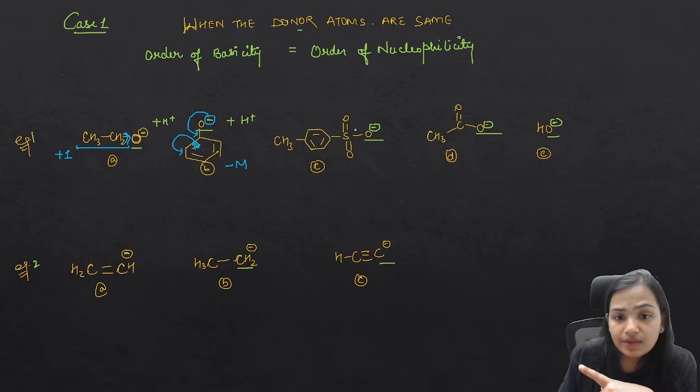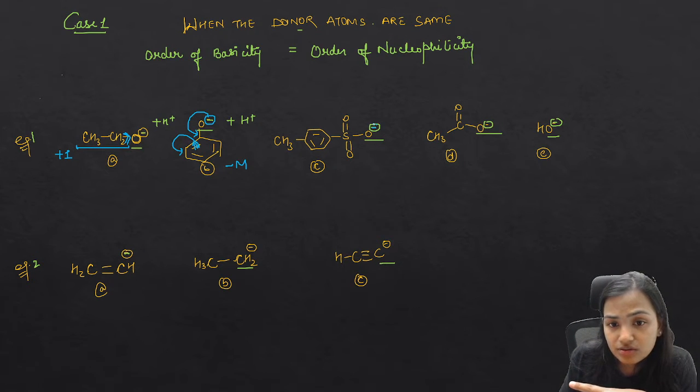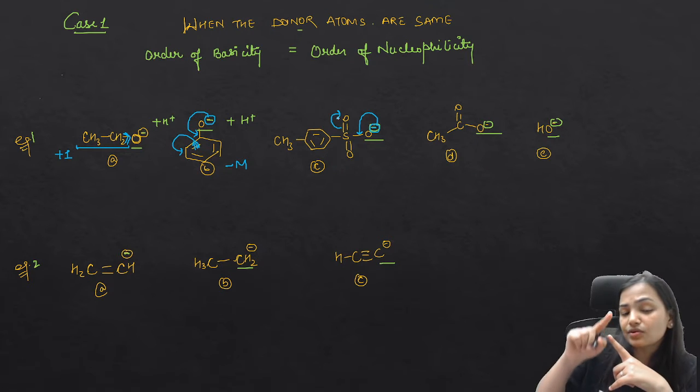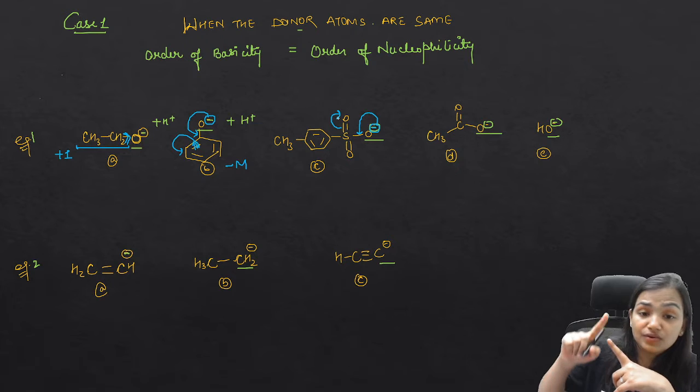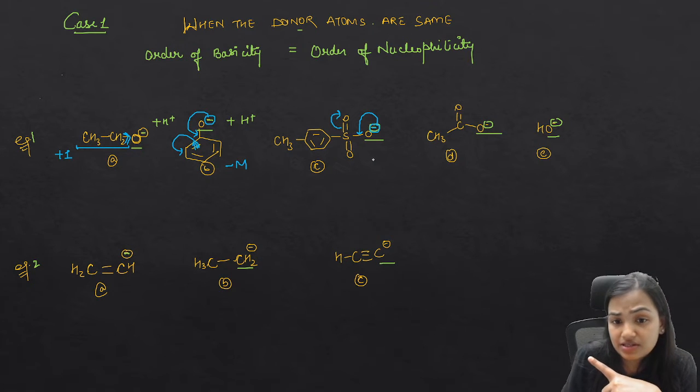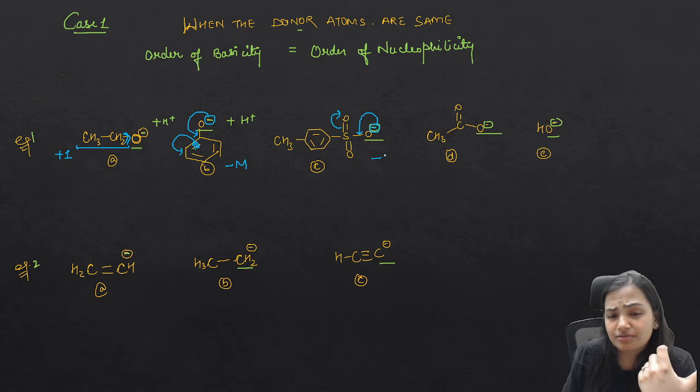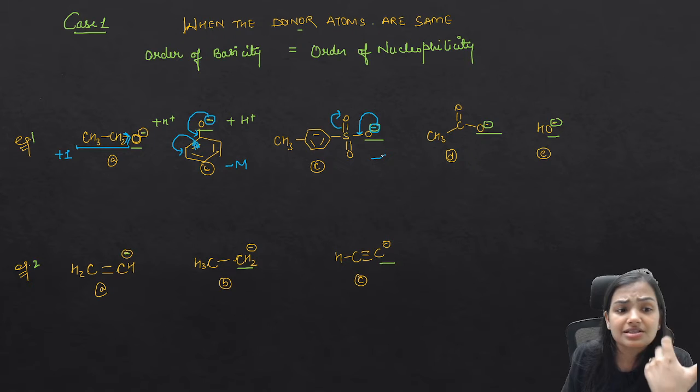Here also the negative charge is getting delocalized over the sulfonyl group. We have a resonance here, so the negative charge is getting resonance stabilized.